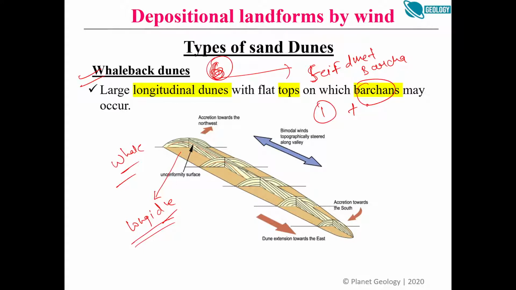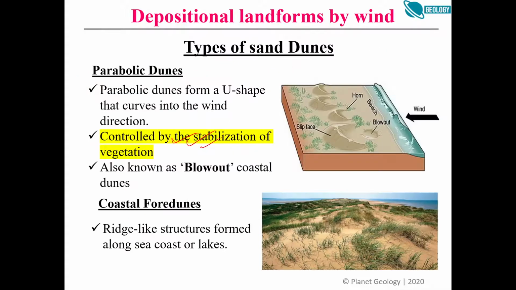Dune number 1 plus dune number 2, if they are found together overlapping each other, we call them whaleback dunes, right? It is formed in some part of Africa, some part of the Australian desert. So hence this classification. So I think we are done with the depositional wind landforms also, right?